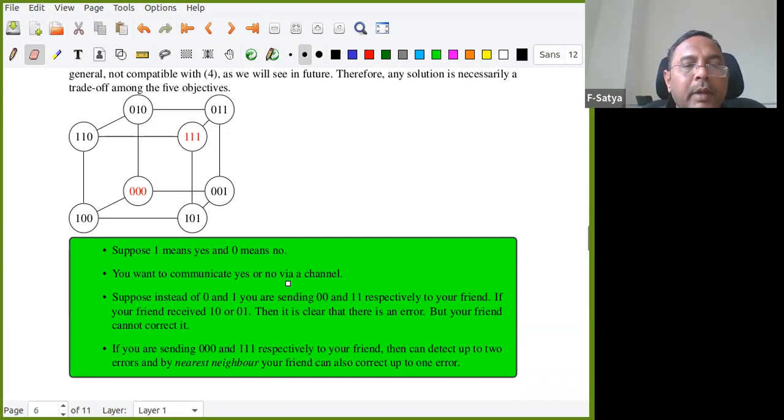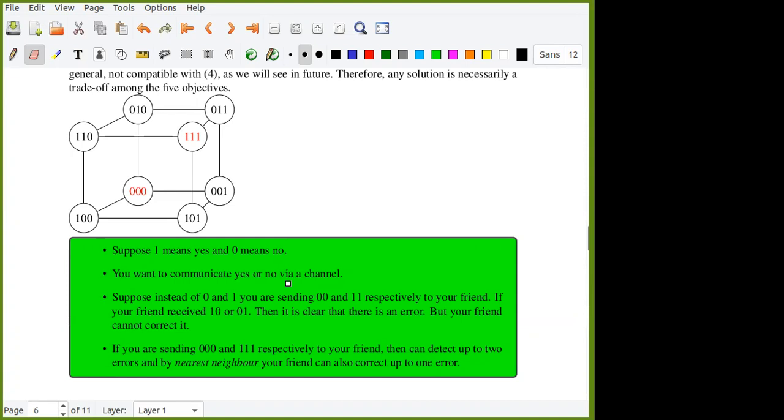But instead, if I send 000 and 111 respectively, that is actually what happened here. Can somebody comment on what is happening in the fourth bullet point?